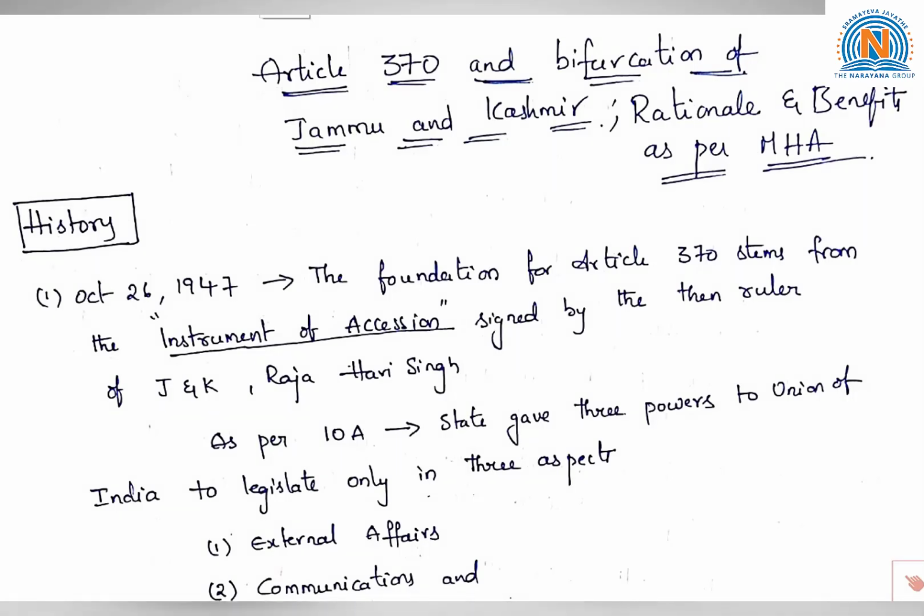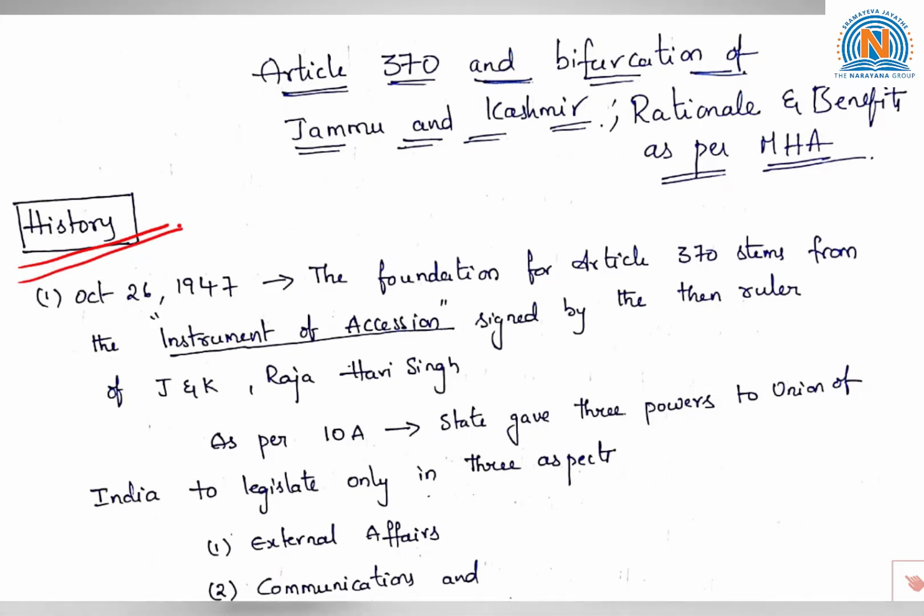Having said this, let us move to an important topic today, that is the decision by the Ministry of Home Affairs to revoke Article 370 and the bifurcation of Jammu and Kashmir, along with the rationale and benefits given by the Ministry of Home Affairs for revoking Article 370. Let us look into the brief history of Article 370.